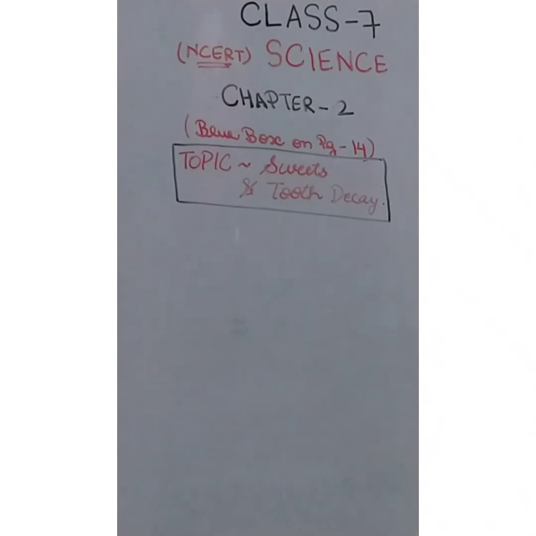To digest, food should go into the food pipe, but sometimes the food goes into the windpipe instead of the food pipe. And why does this happen? When we talk or laugh while eating, or we eat in a hurry. Inside the throat, the air and food, that is the windpipe and the food pipe, both share a common passage.